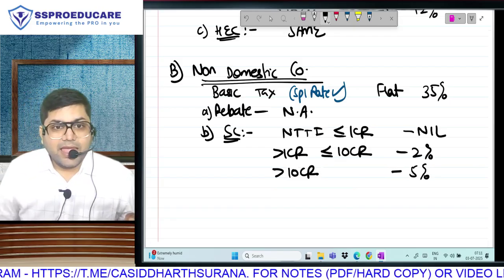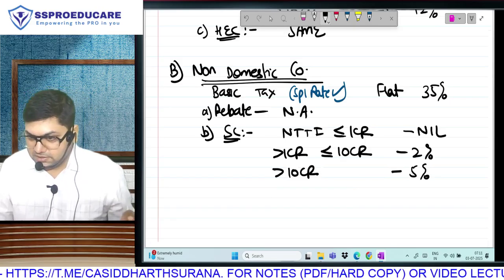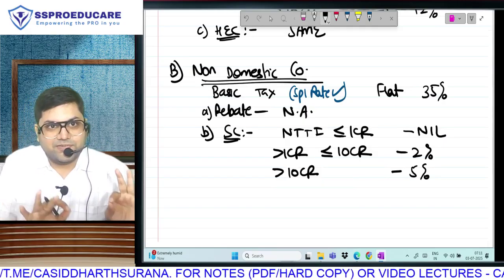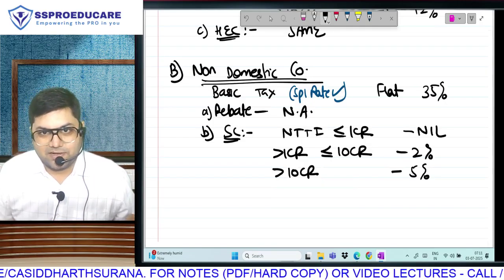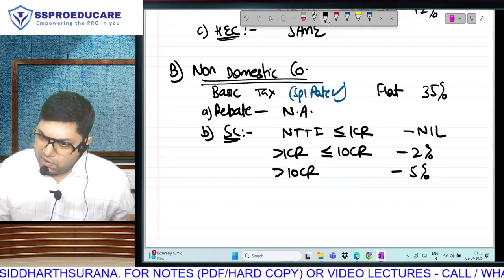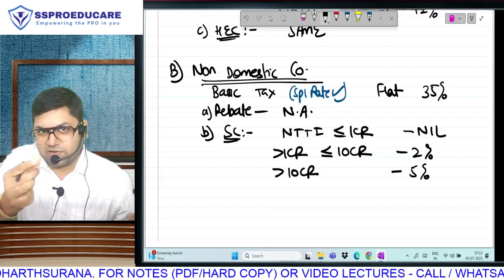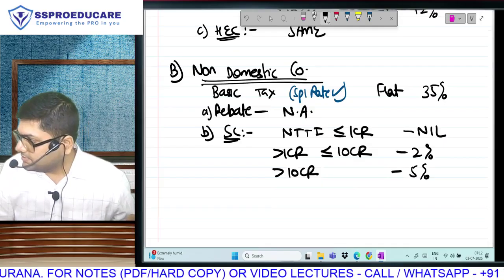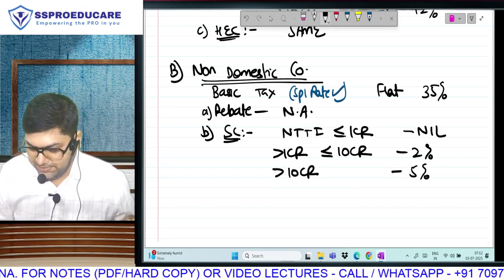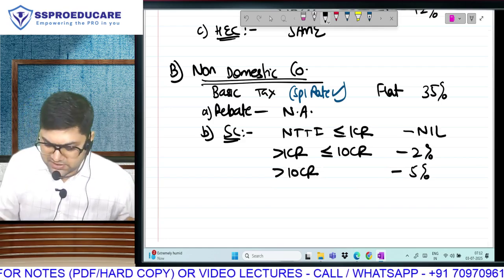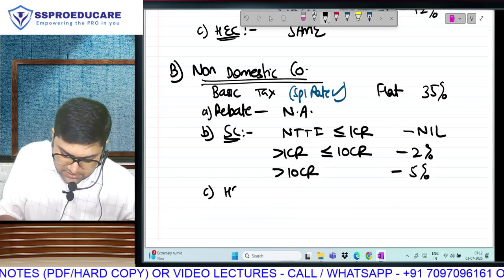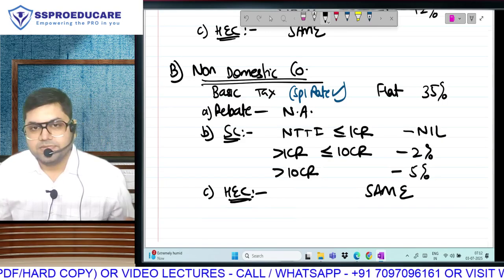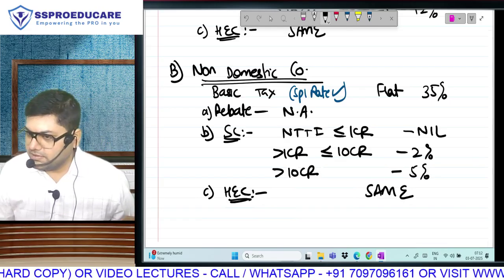Is that clear? As far as marginal relief is concerned, wherever we calculate surcharge, marginal relief is always going to be applicable as a part of the concept of surcharge. When your income just crosses the threshold, the difference in tax cannot be more than the difference in income. Is that clear? And after surcharge, the last concept, HEC. HEC also will be same. Clear?